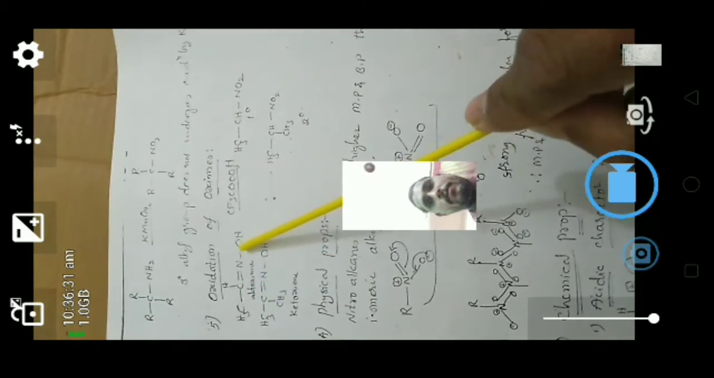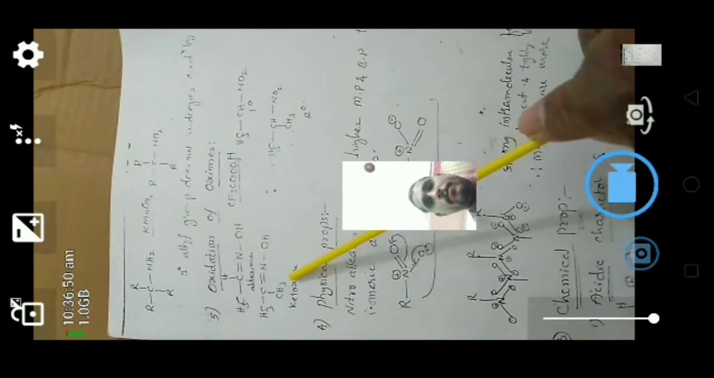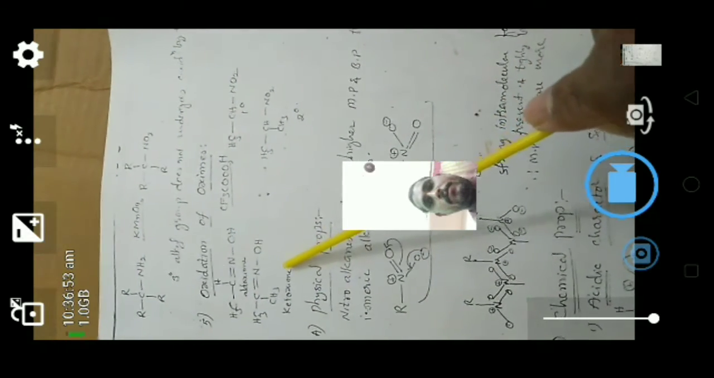The last one is the oxidation of oximes. Here CH3CH=NOH is called an aldoxime. When we react this aldoxime with peracetic acid, such as CF3COOOH, trifluoroperacetic acid, it gives a primary nitroalkane. Here CH3C(CH3)=NOH is called a ketoxime. When we react this ketoxime with peracetic acid, it gives a secondary nitroalkane. These are the preparation methods of nitroalkanes.